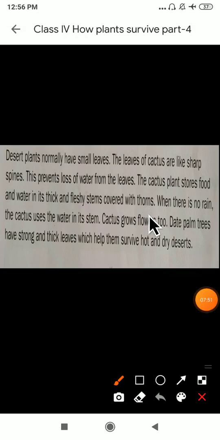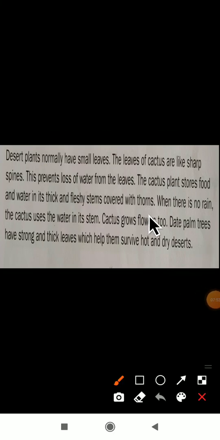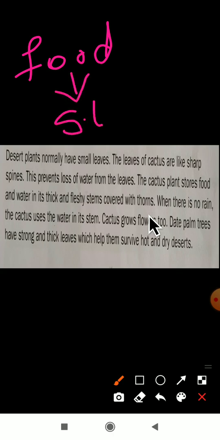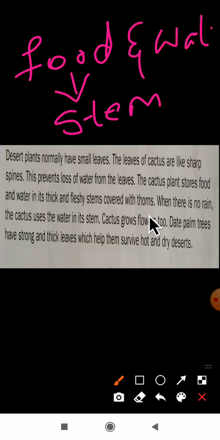Yes, dear students, where does this cactus plant store its food? Yes, it is storing its food. The cactus plant stores its food where? In which part? In the stem part. In the stem part it will store its water and food. Even food and water it will store in its stem part.